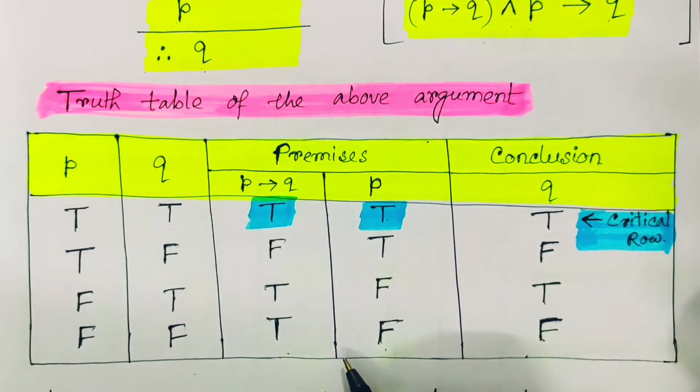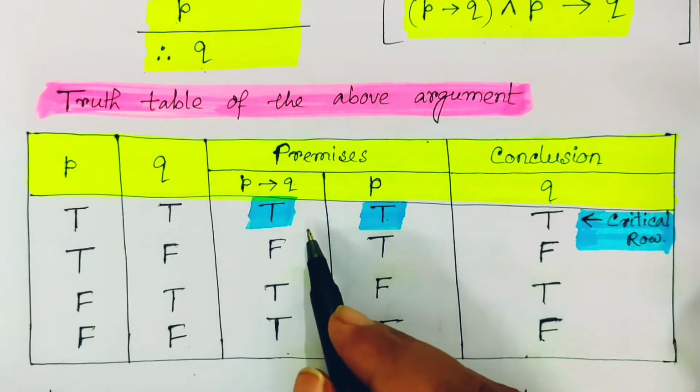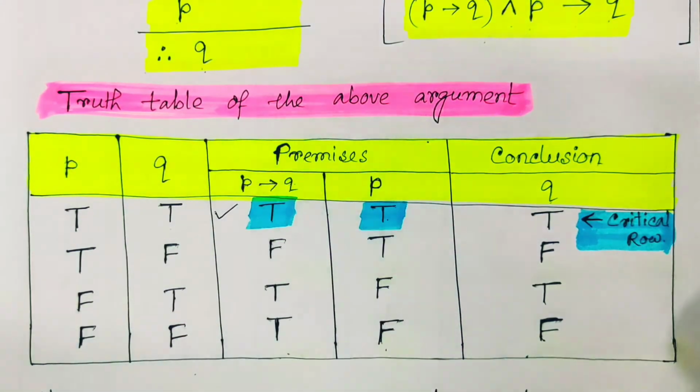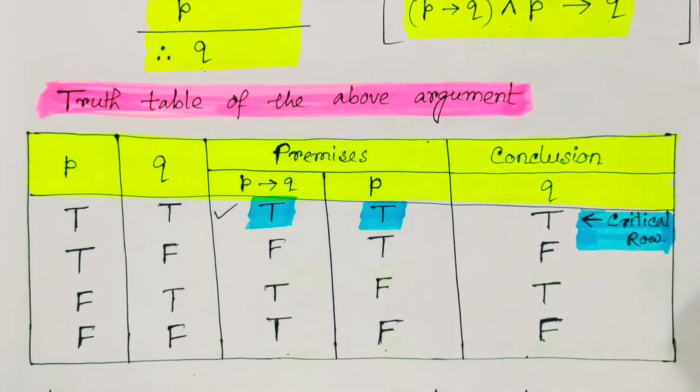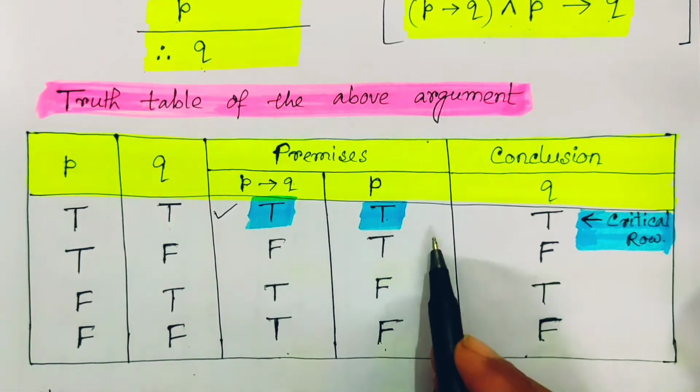So if you find all the premises are true, you should mark such particular rows, because these are our critical rows. We find where all the premises are true, then it is a critical row, and based on this we should compare the conclusion with respect to the critical row.